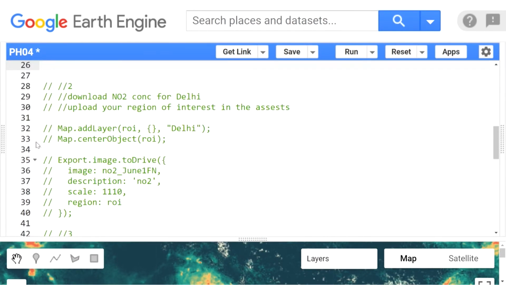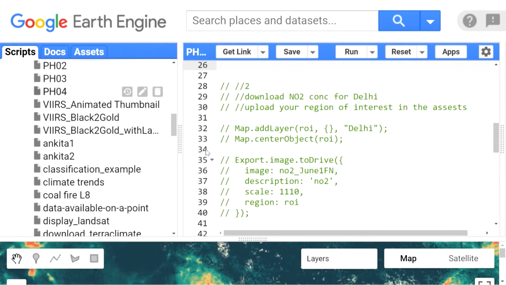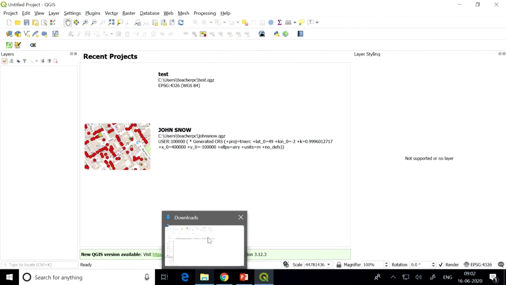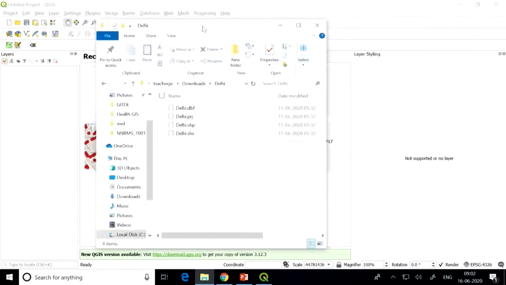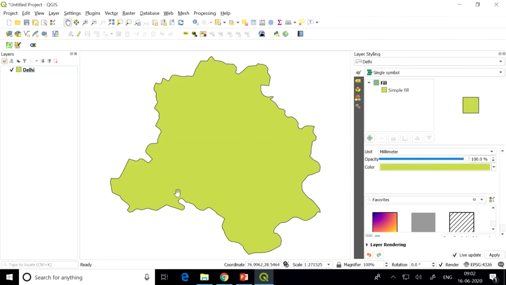To download it, let us first see how we can upload our own study area. So, I want to upload a shapefile for Delhi. You can take any shapefile if you have. You can use Google Earth to create your own KML also. So, I am going to show you a small shapefile of roughly the Delhi boundary. Again, this is not the exact NCR or Delhi boundary. This is just a rough representation of that area.